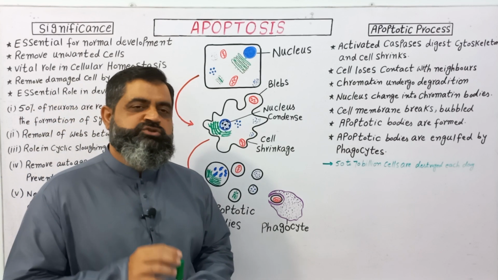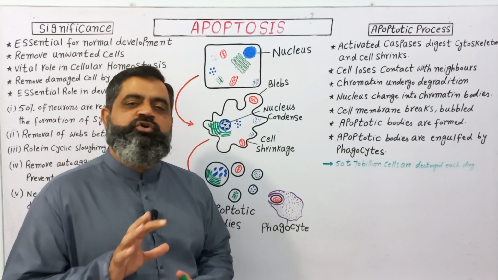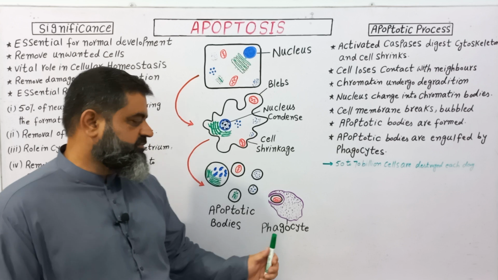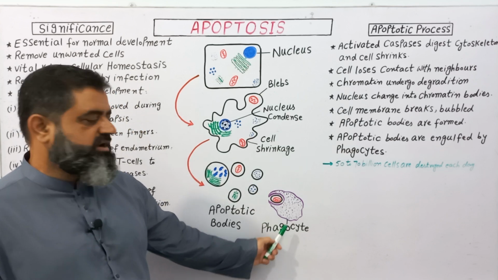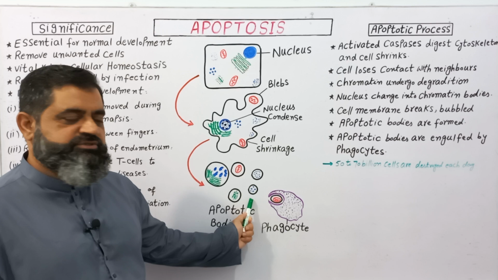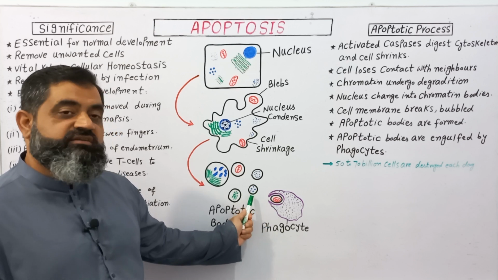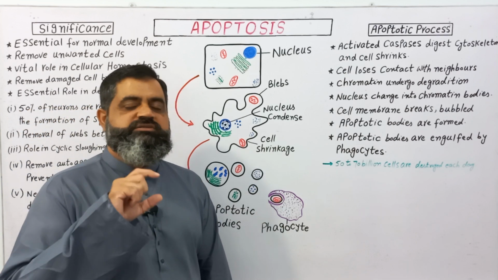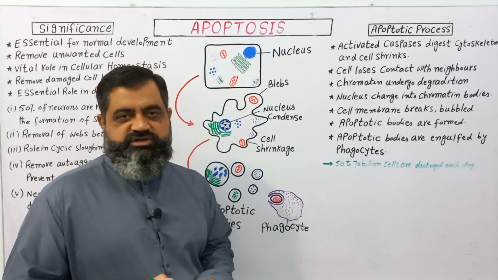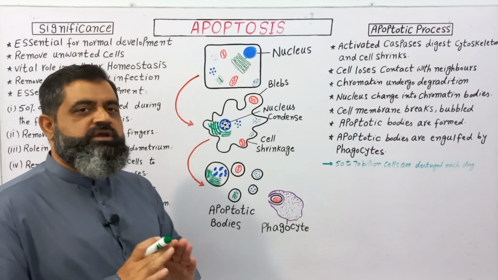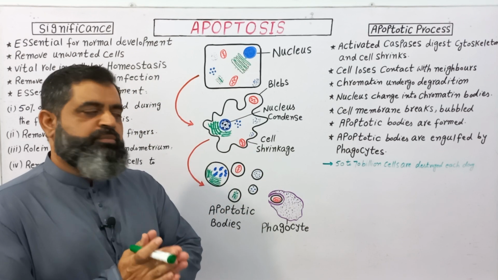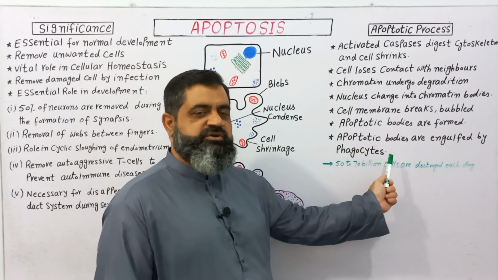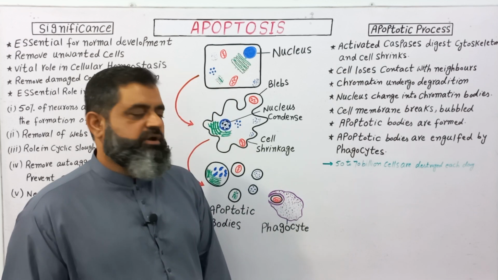Now the next process is to remove these apoptotic bodies from the body. So who is going to do that? White blood cells. There are special white blood cells which are known as phagocytes. They are transported to the place of apoptosis, and these cells are going to engulf these apoptotic bodies, and they are going to digest these particles inside the cell with the help of certain enzymes, and the whole cell will be cleaned out from our body. So in our last process, apoptotic bodies are engulfed by phagocytosis, digested and removed from our bodies.